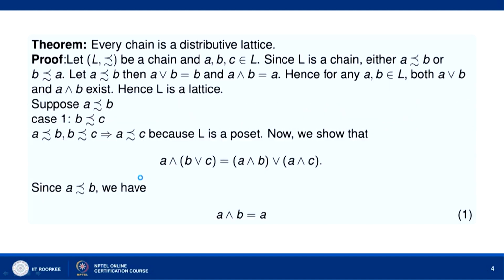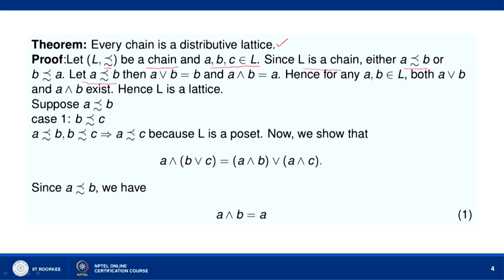Now, let us go to this theorem. Let us now prove that every chain is a distributive lattice. So, let L with this operation be a chain. Then any two elements belonging to L are comparable. That means, if A and B belong to L, either A precedes B or B precedes A. Now, let us take three elements A, B, C belonging to L. Let us consider that A precedes B.